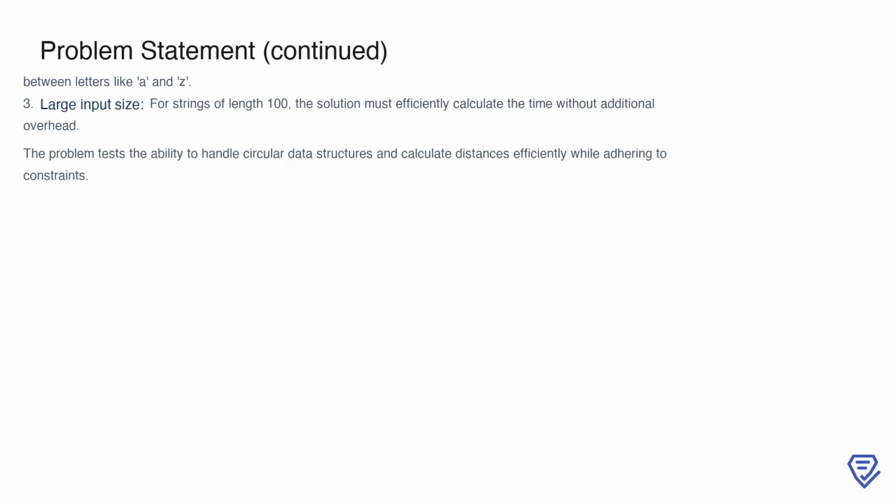When solving this problem, there are a few edge cases to consider. For example, if the input word consists of just one character, the output will always be 1 because no movement is required. Additionally, for letters that are at opposite ends of the circle, such as N and Z, the calculation must ensure the shortest distance is chosen. Lastly, with the upper limit of the word length being 100, it's important that the solution is efficient and handles the input size without unnecessary computational overhead. This problem challenges your ability to work with circular data structures and optimize distance calculations effectively.